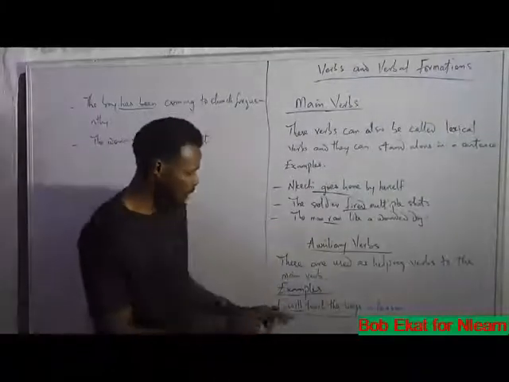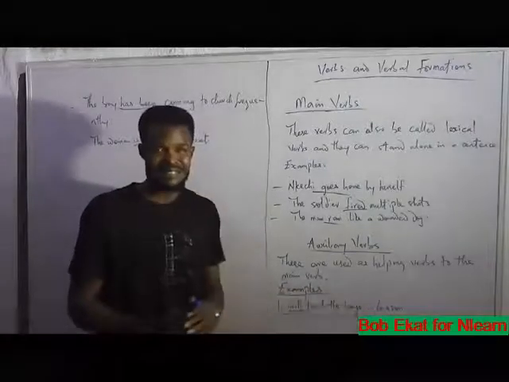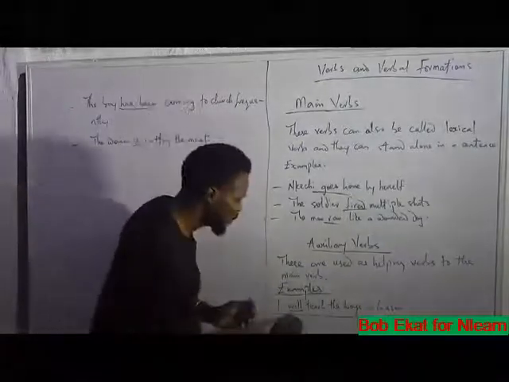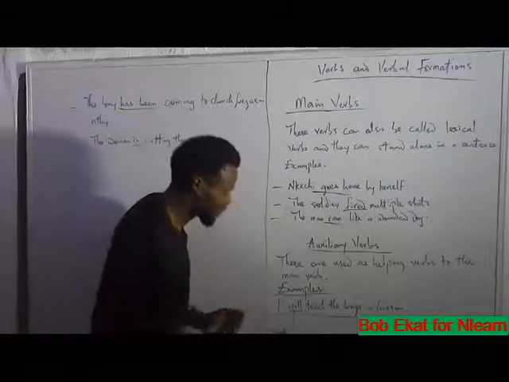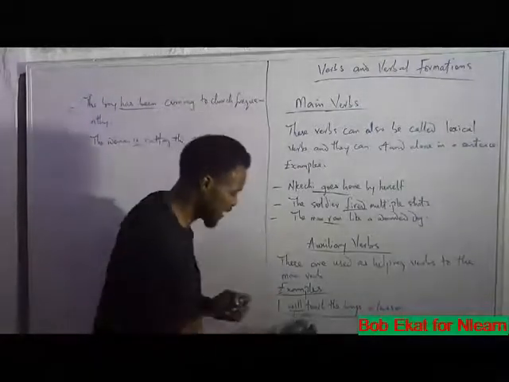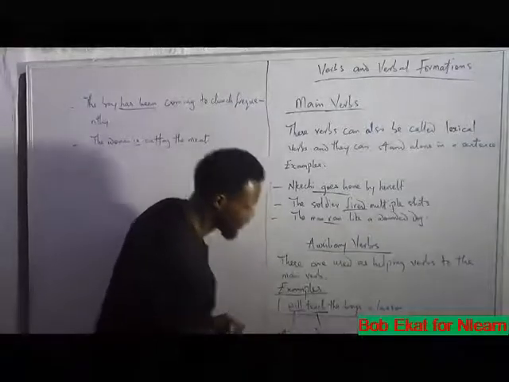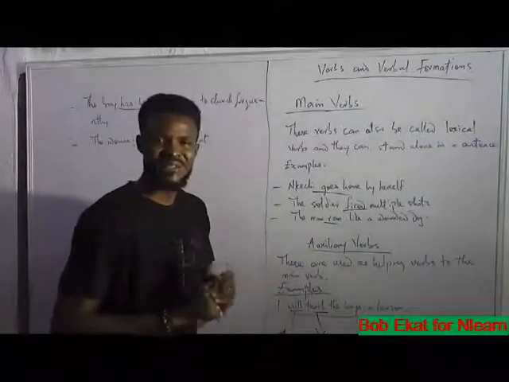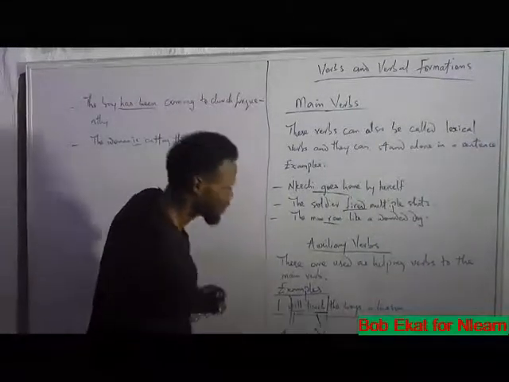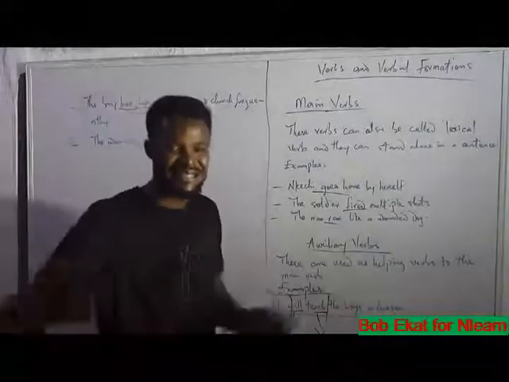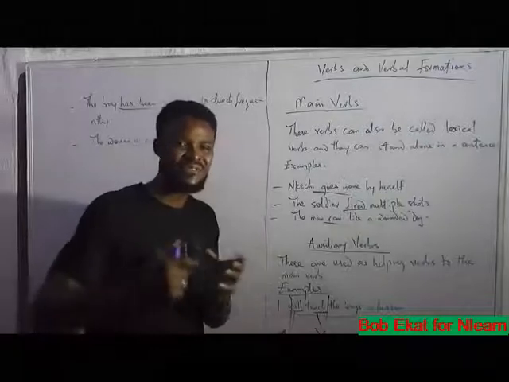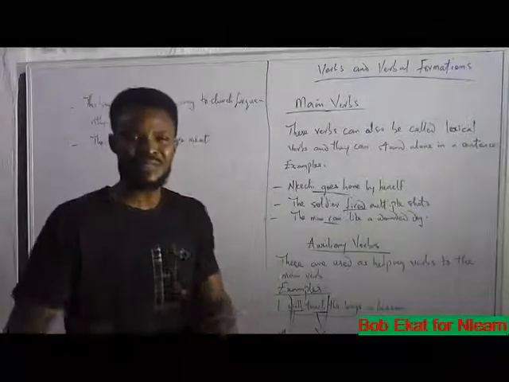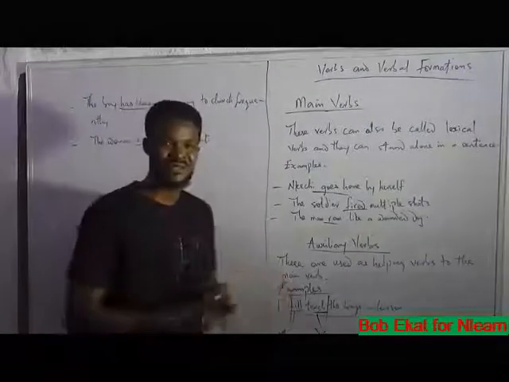Examples are, I will teach the boys a lesson. I will teach. Will here is an auxiliary verb, while teach is the main verb. You may want to say the verb of this sentence is teach. But teach is not standing on its own. There is will teach. So the will there is an auxiliary verb. It's acting as a kind of verb which assists the main verb teach. So in this kind of case, we refer to it as an auxiliary verb.